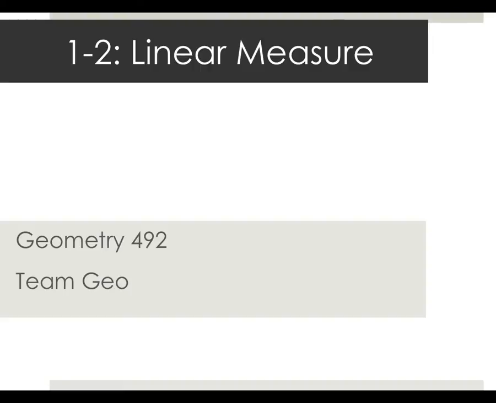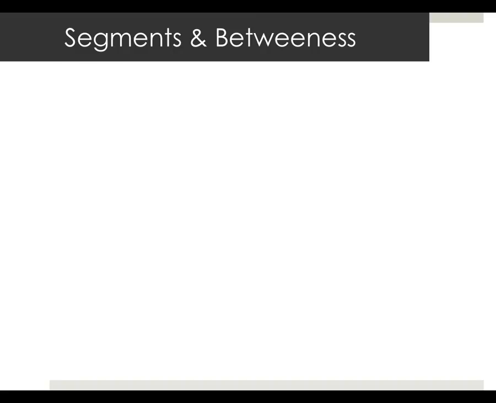Linear measures. Measures on a line. What's a line segment? Go. It's a fraction of a line, usually ending in 2 points. And it's not infinite.